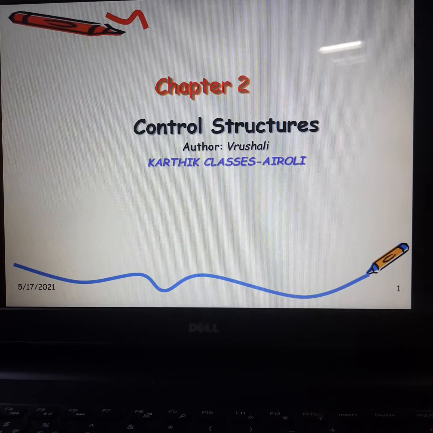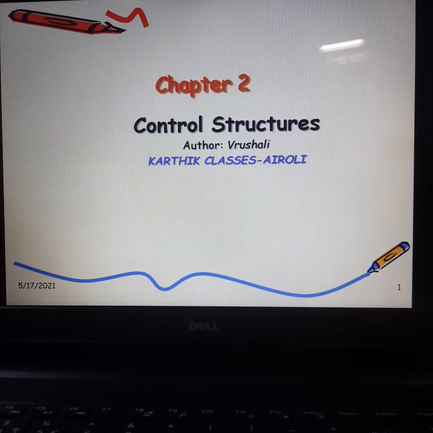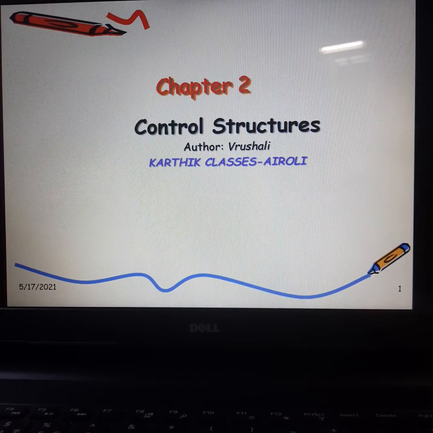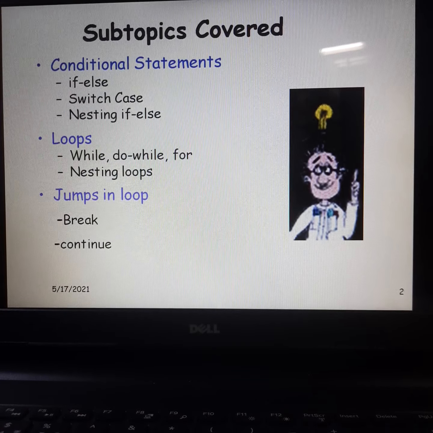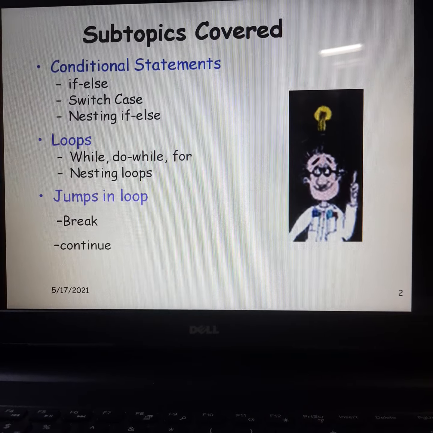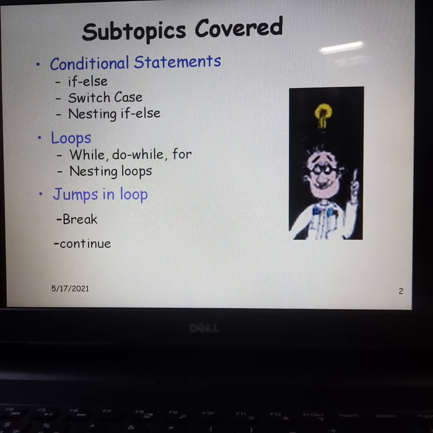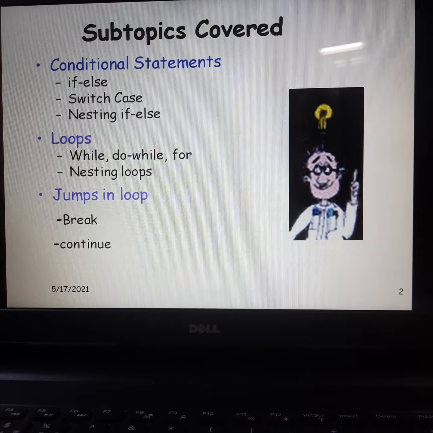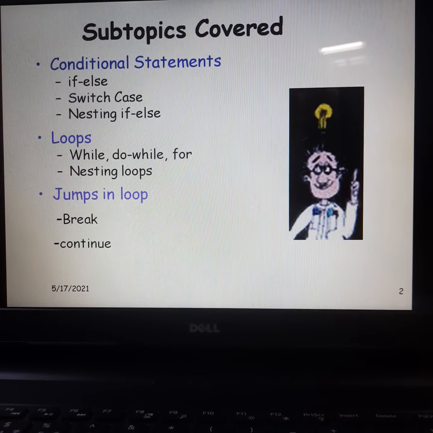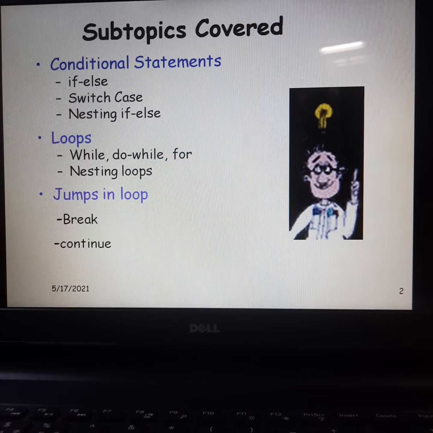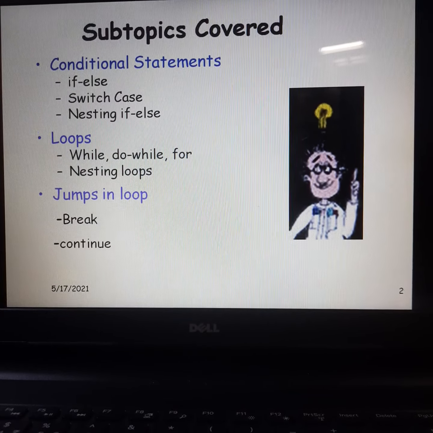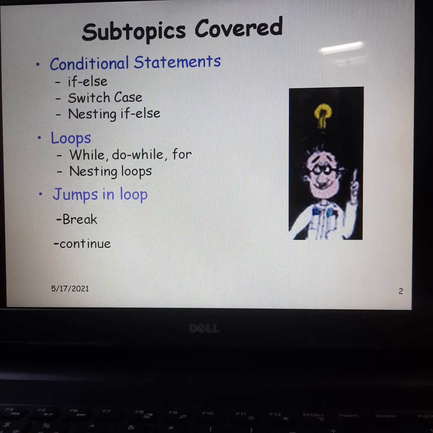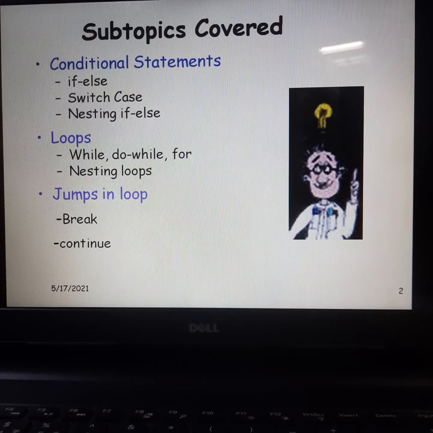Good evening, students. Today we will start with the new chapter in C++, control structures. In that, we are going to cover the subtopics conditional statements, loops, and context switching in loop, also called jumps in loop. Under conditional statements, we are going to see if else, switch case, and nested if else. In loops, we will cover for loop, while loop, do while, and nesting of these loops.